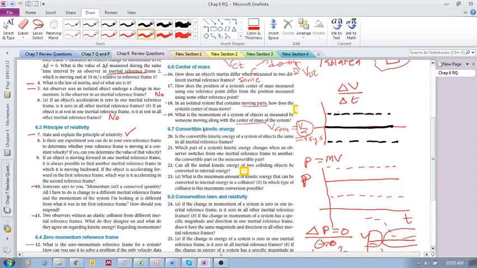Let's look at convertible kinetic energy. Question 20: Is the convertible kinetic energy of a system of objects the same in all inertial reference frames? The convertible kinetic energy, is it the same in all inertial reference frames?